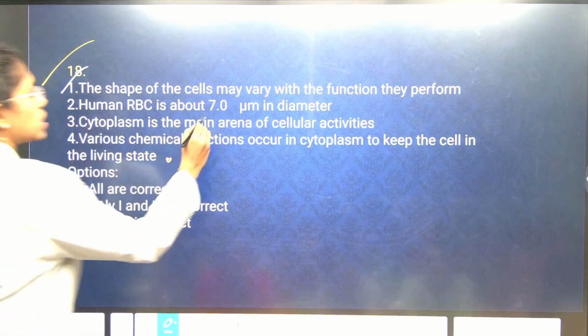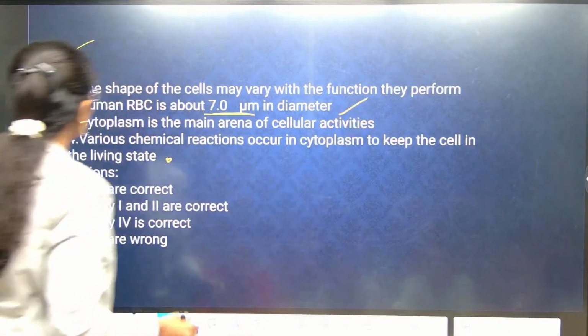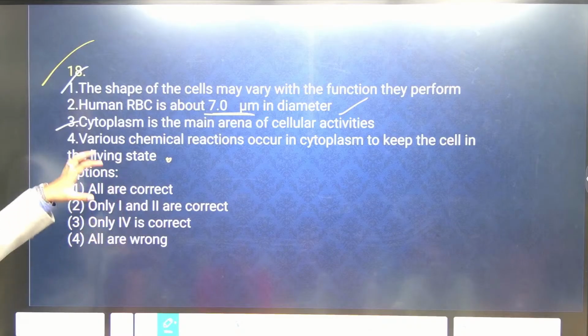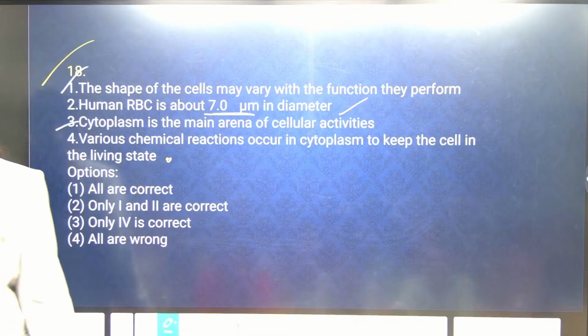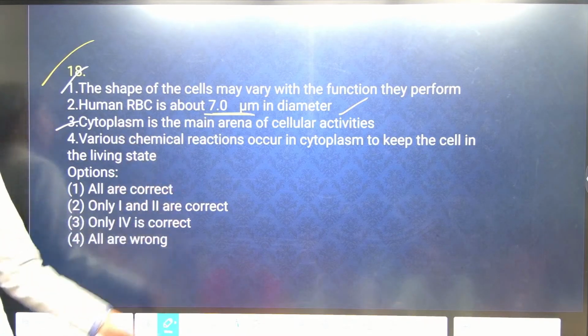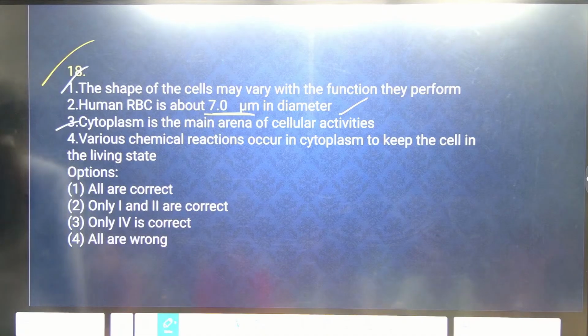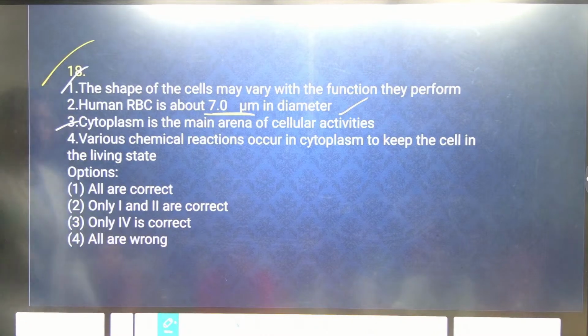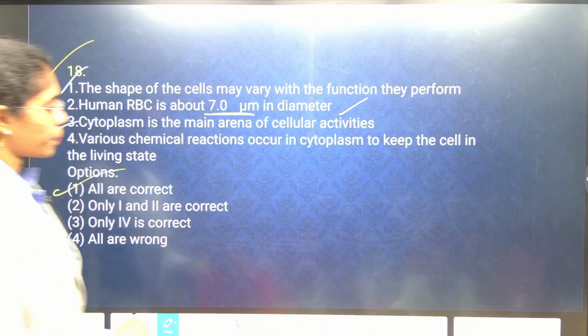Human RBC is 7 micrometers in diameter. True. Cytoplasm is the main arena of cellular activities. Various chemical reactions occur in the cytoplasm to keep the cell in a living state. If no chemical reactions are happening in the cytoplasm, how can the cell be in a living state? It is dead, right? If there is no activity inside the cell. So all are correct.